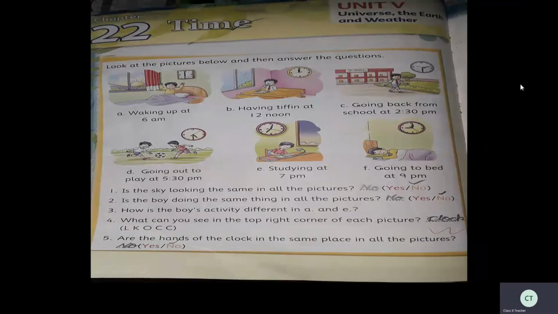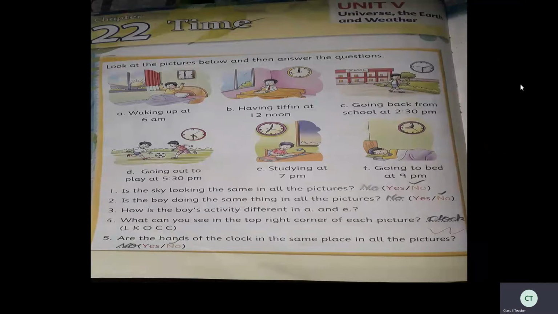So here, for example, the first picture, he is just waking up from his sleep. And when we see last picture, we can see he's going to bed. Or in between, he is going to play. Or he studies, is it? The next question, how is the boy's activity different in A and E?